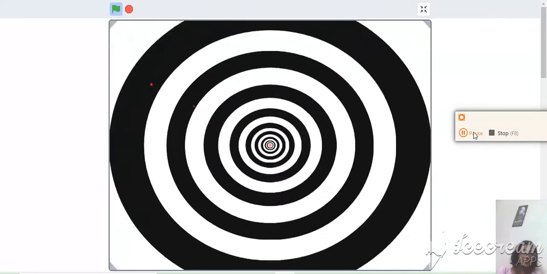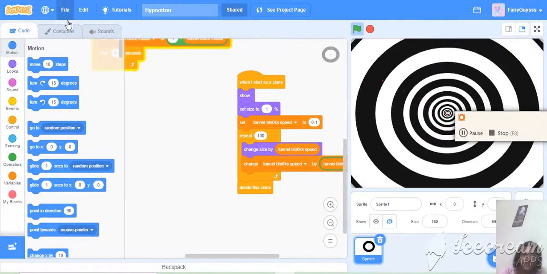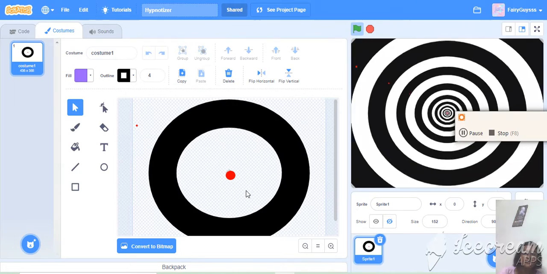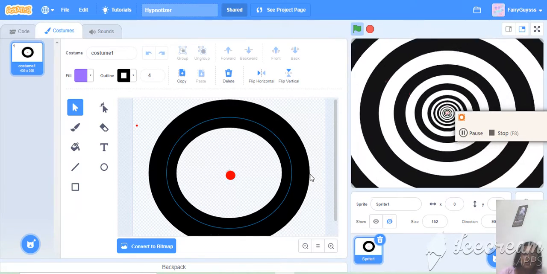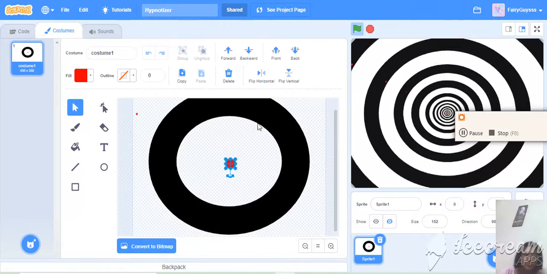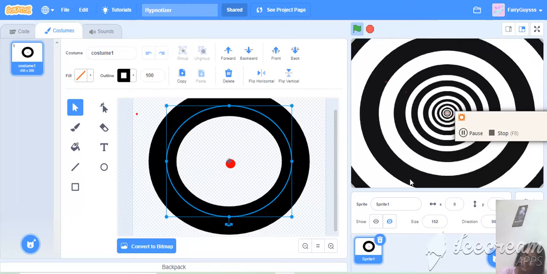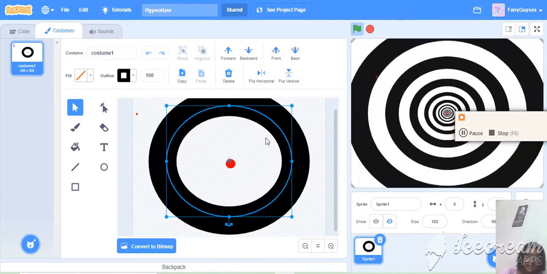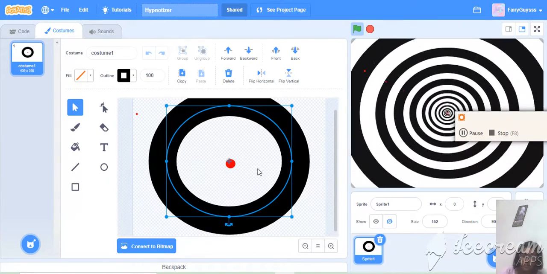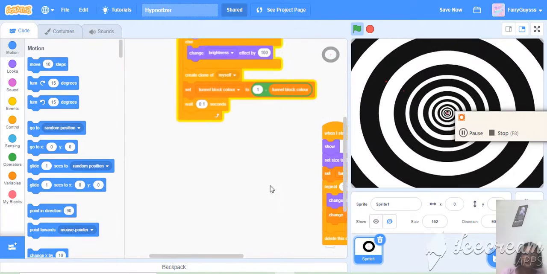Let's do the code. This is the code of the sprite, and what is the sprite? You know that this is a simple sprite of this shape. It doesn't mean you have to put the red dot in a second as you want by running this program. And this one is the center. The black thing is in the center.